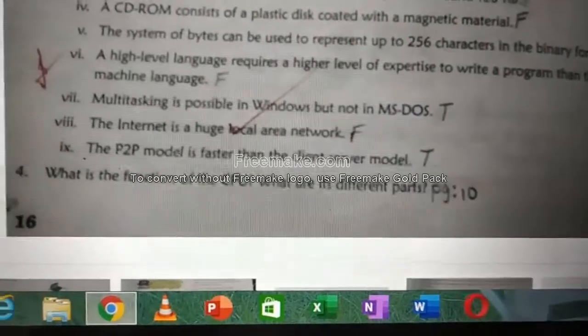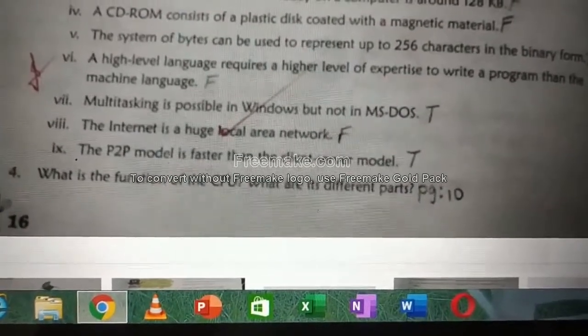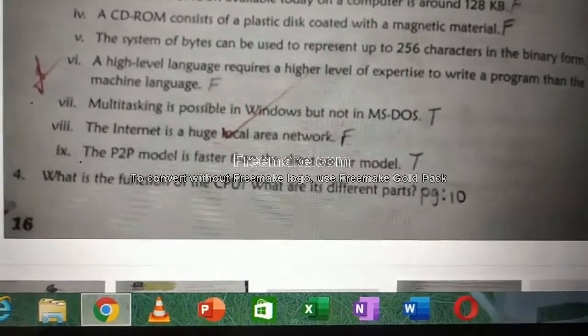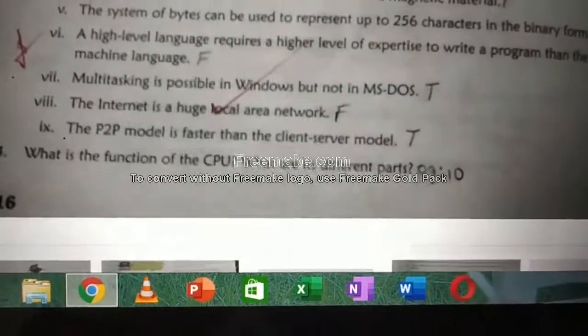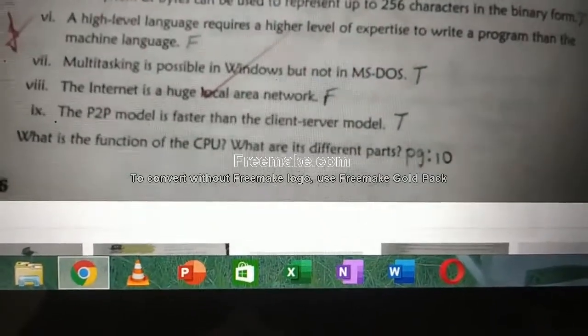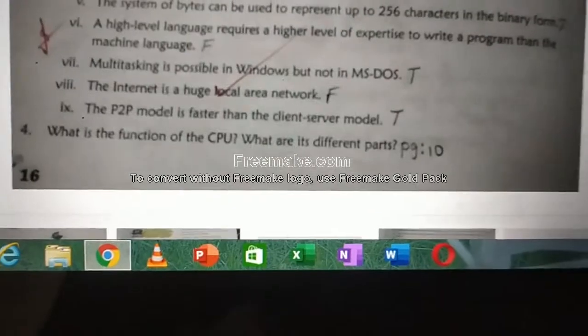Multitasking is possible in Windows but not in MS-DOS. Answer is true. The internet is a huge local area network. Is it locally used, a local area network? No, it is a huge wide area network. So the answer is false. 9th one. The P2P model is faster than the client-server model. Yeah, the answer is true. Now we are going for question and answer.